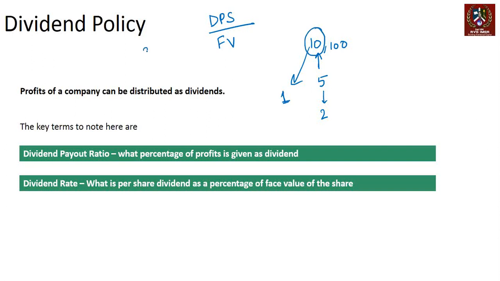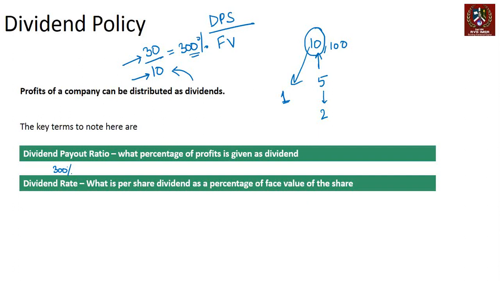Now if a company is giving a dividend of 30 rupees on a face value of 10, that's going to mean 300% dividend rate. Now note, this is the dividend rate. This is 300% in that case, right? So a company could be giving a dividend of 30 rupees on a face value of 10 rupees. That's called 300%. Now in reality, this is a meaningless number. It's a meaningless number because if you are buying the stock of the company from the stock market, you're not buying it at 10 rupees, right? So whether you make 30% or 300% over 10 rupees face value is immaterial to you.